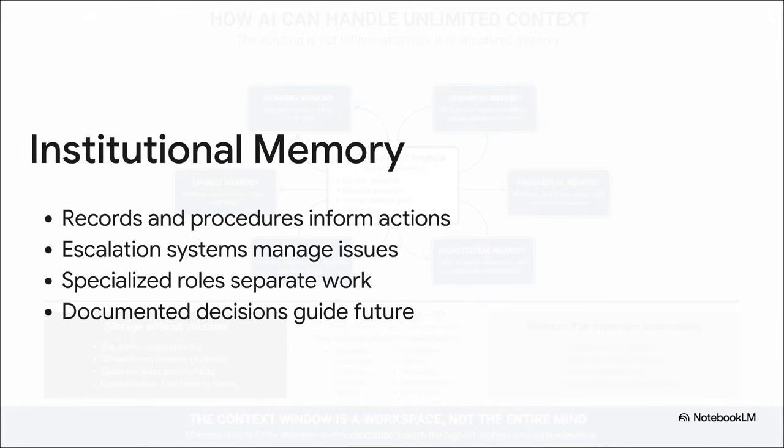They use records, procedures, specialized roles, escalation paths, and carefully documented decisions. Everybody holds a different piece of the puzzle. Well, AI agent teams can and absolutely should operate the exact same way. You have one agent focused purely on planning, another maintaining the evidence, another tracking the constraints. It's division of labor, but for AI.